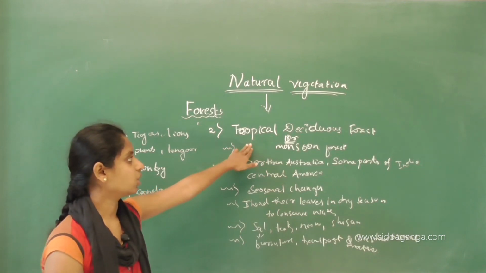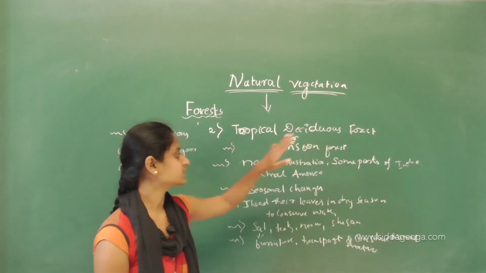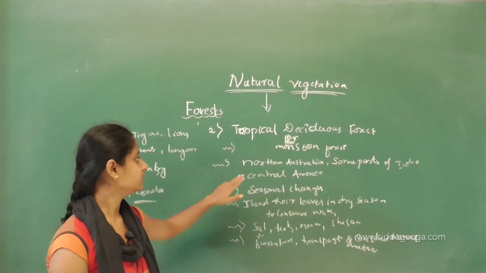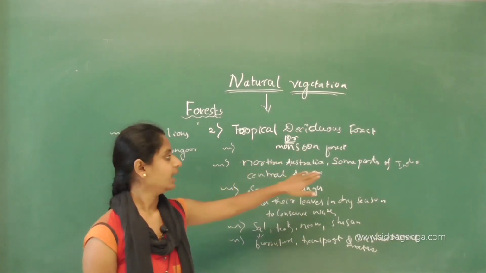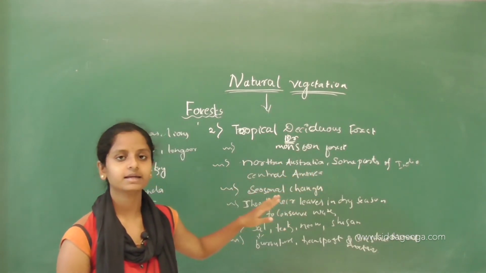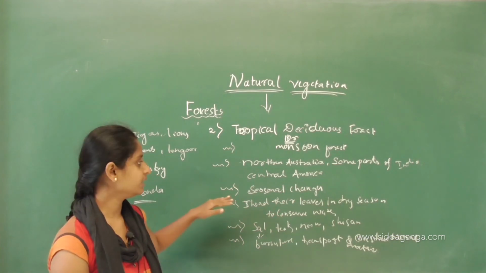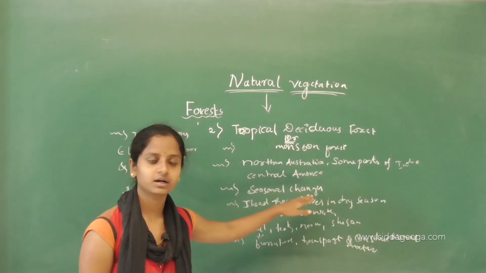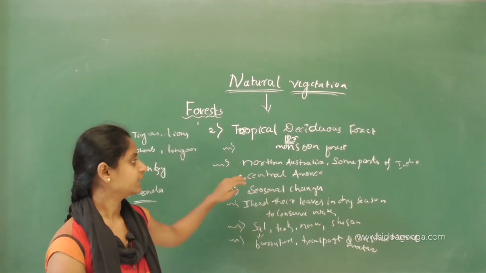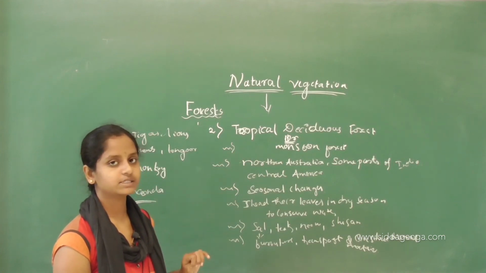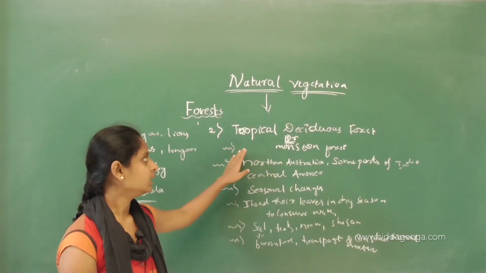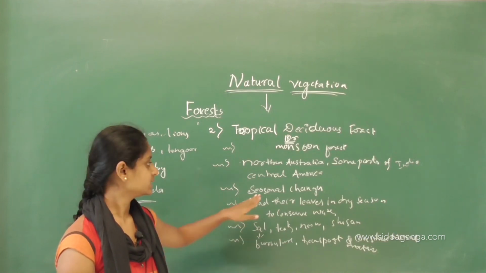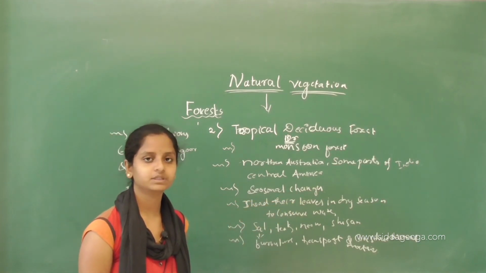See, this tropical deciduous forest can be seen in northern Australia, some parts of India, and Central America. And as I said already, in these deciduous forests, seasonal changes will happen.